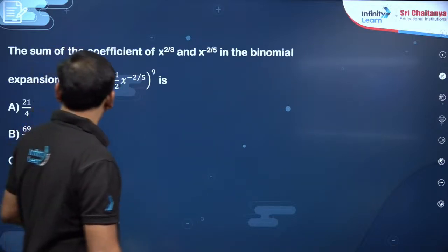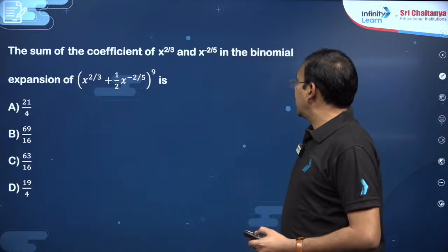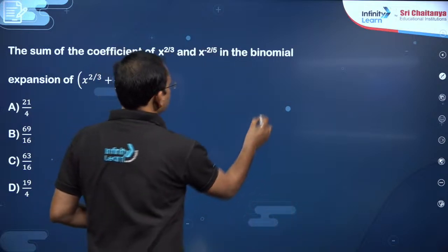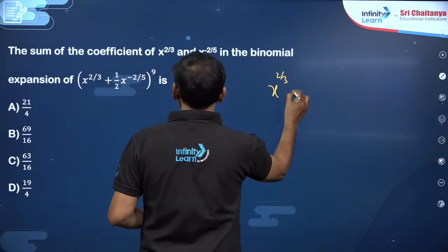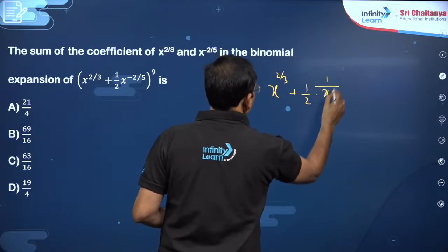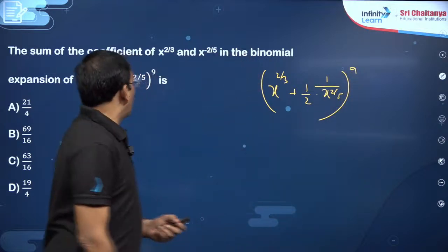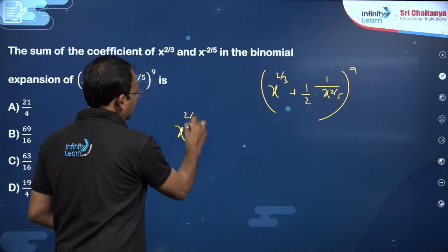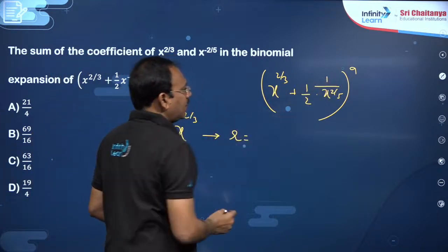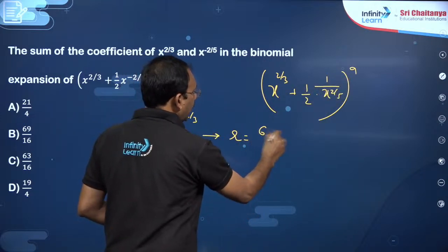Now you see this question: the sum of the coefficients of x^(2/3) and x^(-2/5) in the expansion of this. Dear students, try to find it simply. The expression is (x^(2/3) + (1/2)x^(-2/5)), which you can write as 1 by x^(2/5), whole power 9. You want to find the coefficient of x^(2/3). So how to find r, my dear friends? r is equal to np, where this is p and this is n, so 6 minus m.